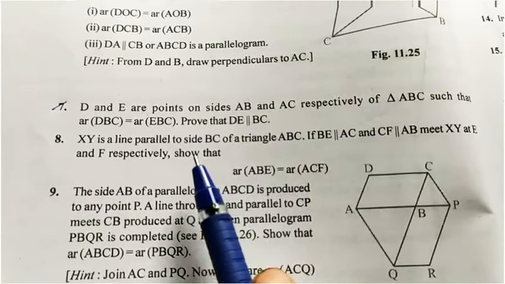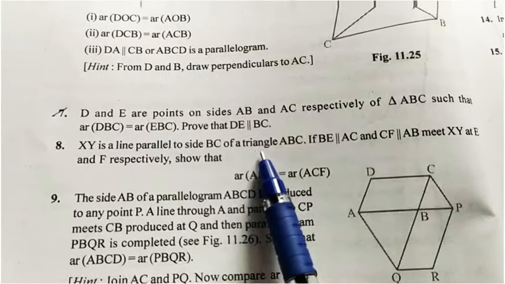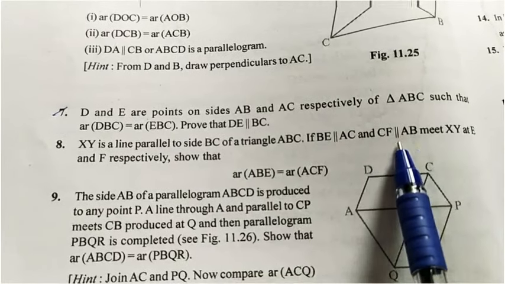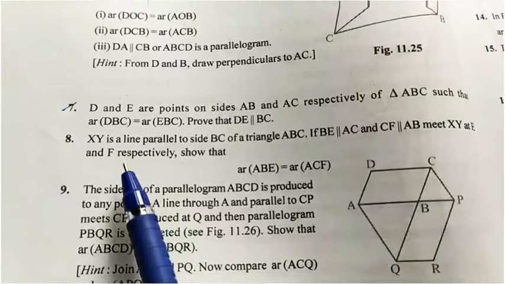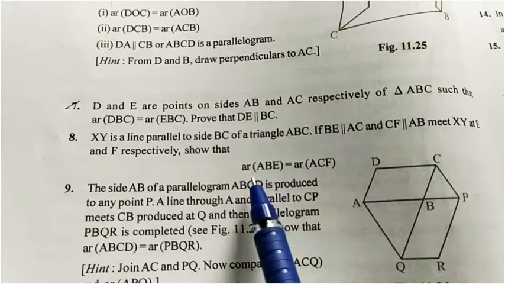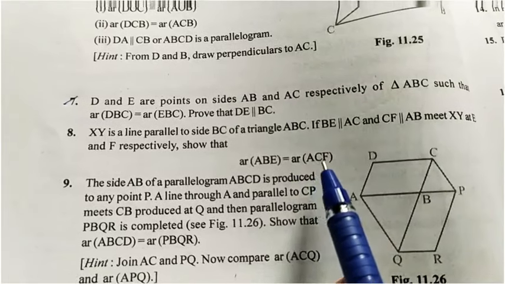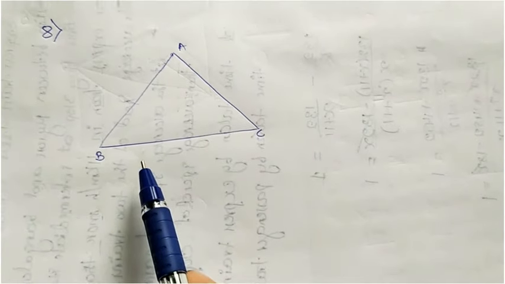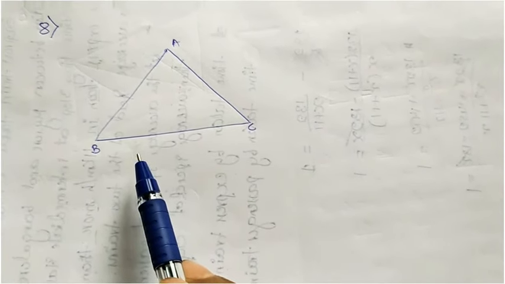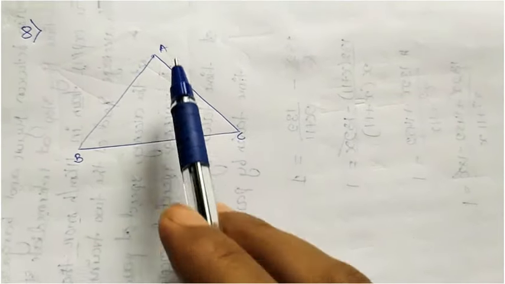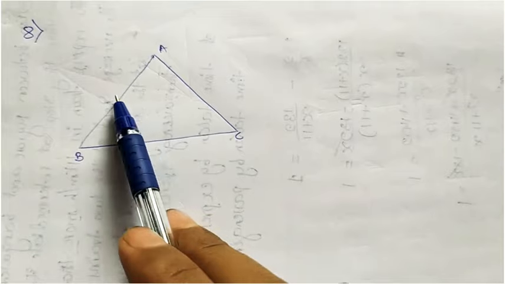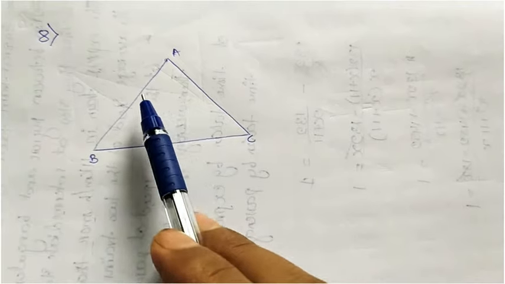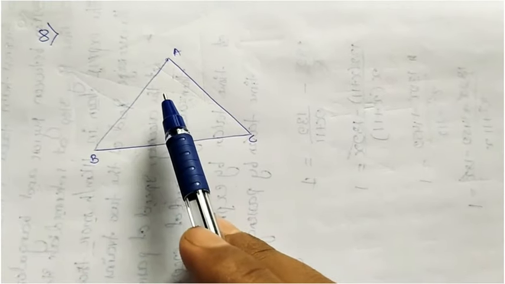Now the eighth one. XY is a line parallel to the side BC of a triangle ABC. If BE is parallel to AC and CF is parallel to AB, meeting XY at E and F respectively, show that area of ABE is equal to area of ACF. First you draw the triangle ABC. First sentence, XY is a line parallel to the side BC. They didn't mention whether it passes through A or divides AB and AC. In the PDF notes I solved with a different method. Here I am going to solve with a very easy method.